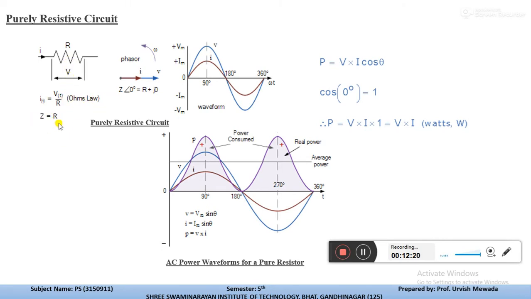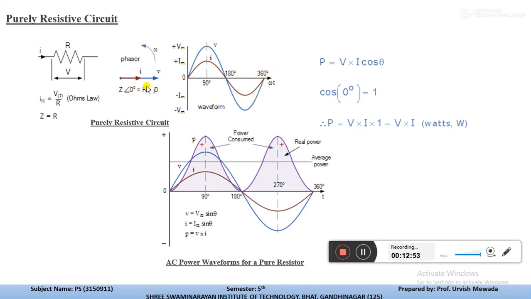Now if we plot a vector diagram for this resistive element, then both the voltage and current waveforms are in phase, meaning both start from 0 and go to maximum at the same time, and are 0 again at 180, then go to negative maximum at the same time, and at 360 both are 0.